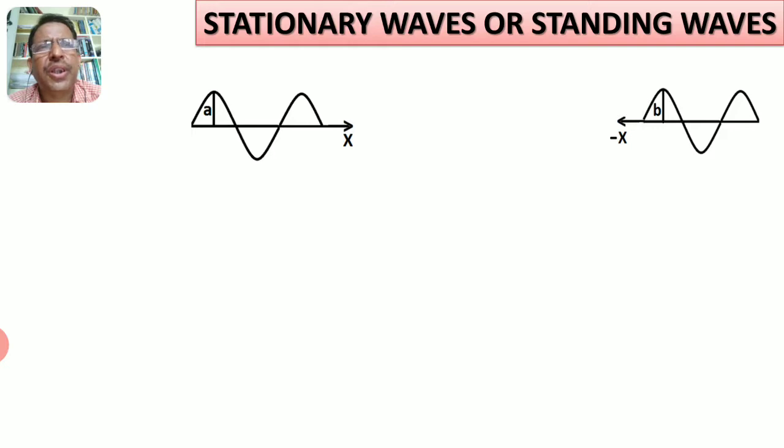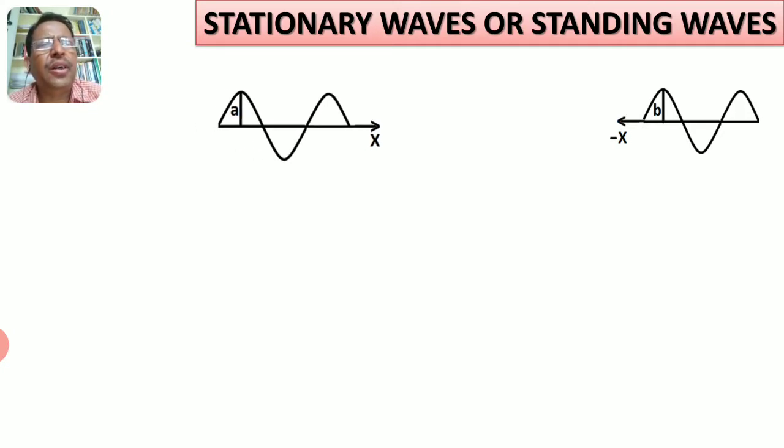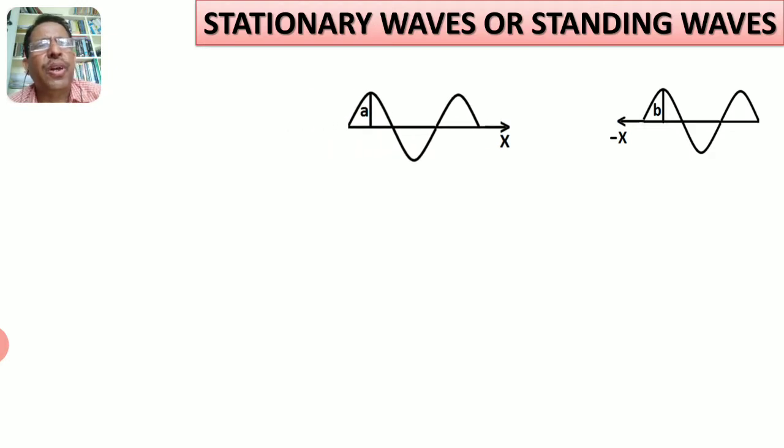What is stationary wave? Here there are two traveling waves. One is towards positive x direction, another is towards negative x direction. They are identical waves. Identical means they have same amplitude, same wavelength, and same frequency. Now, one traveling wave moves from left to right towards positive x direction. Another one moves from right to left towards negative direction. These two are traveling along the same straight line, but in the opposite direction.